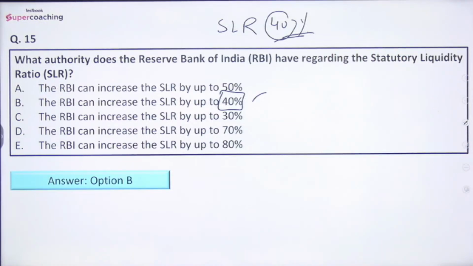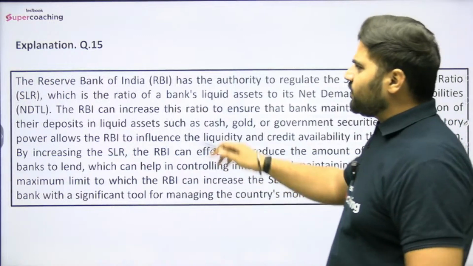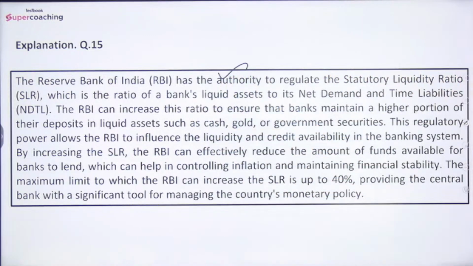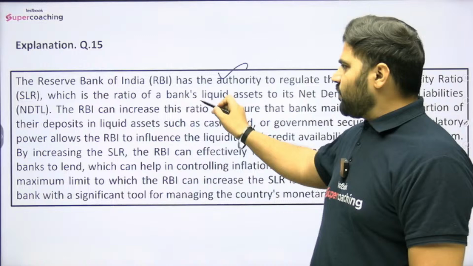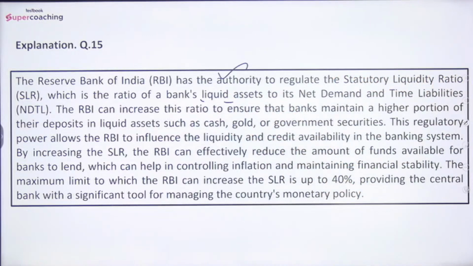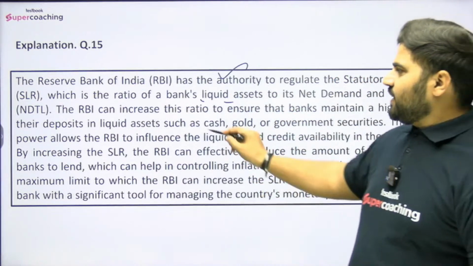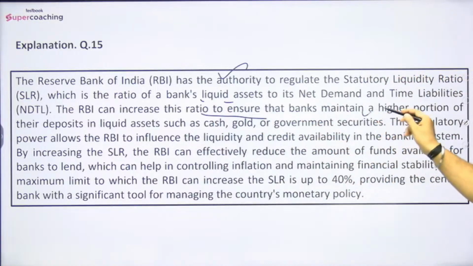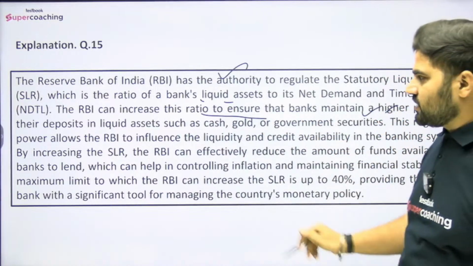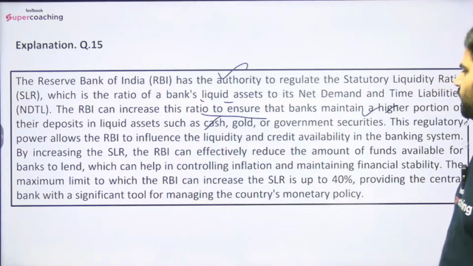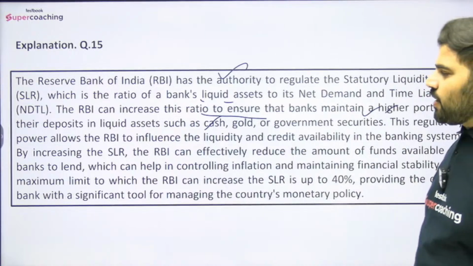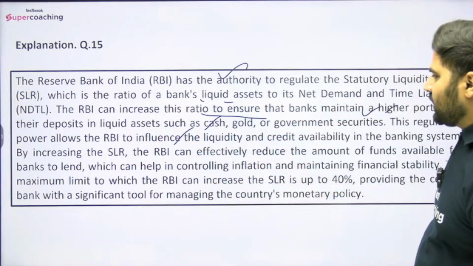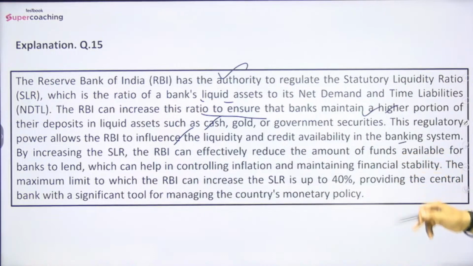ठीक है friends? So if you read the explanation here, the Reserve Bank of India has the authority to regulate the SLR, which is the ratio of a bank's liquid assets to its net demand and time liabilities. The RBI can increase this ratio to ensure that banks maintain a higher portion of their deposits in liquid assets such as cash, gold, or government securities. This regulatory power allows the RBI to influence the liquidity and credit availability in the banking system.